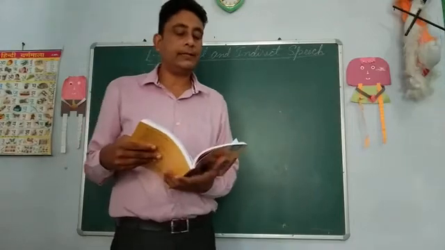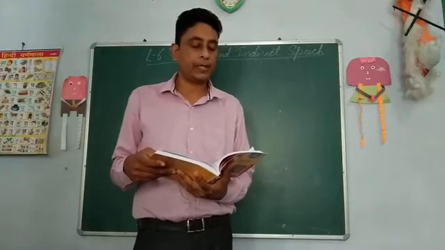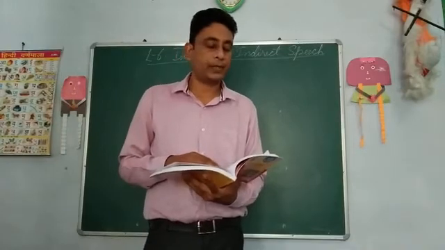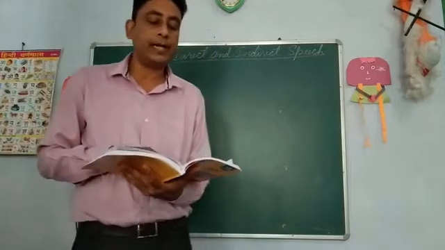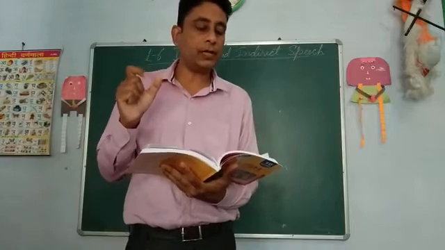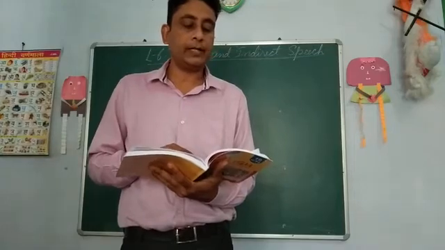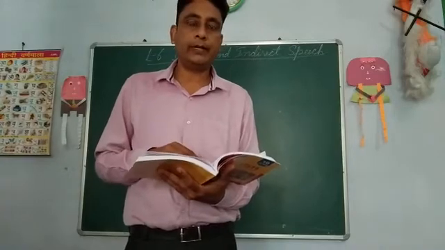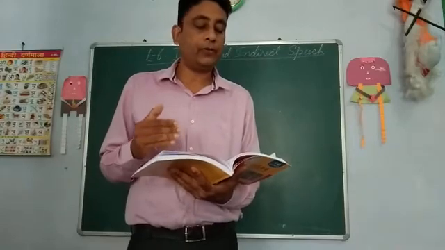First is the assertive sentence. It is given in your textbook, page number 98. Assertive sentences are in a statement form. Assertive sentences in indirect speech are usually introduced by the conjunction that. So in an assertive sentence we will use the conjunction that. Direct speech: He said to Ravi, you are a brave boy. Indirect speech: He told Ravi that he was a brave boy.